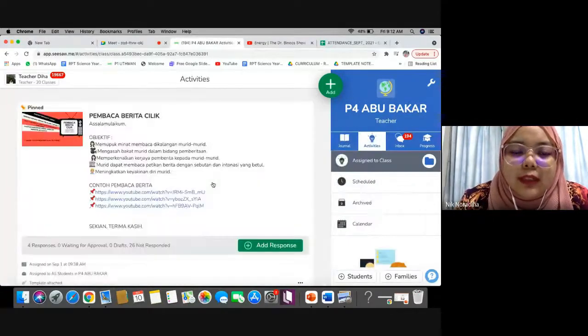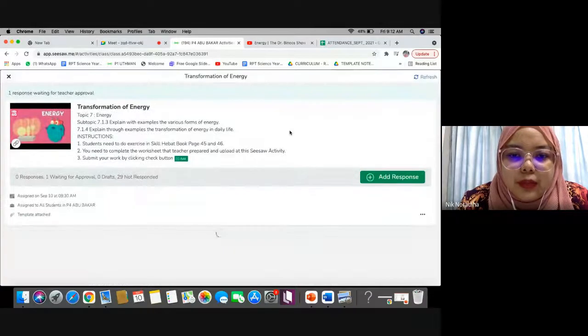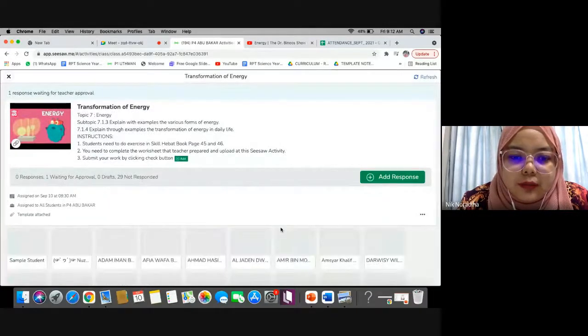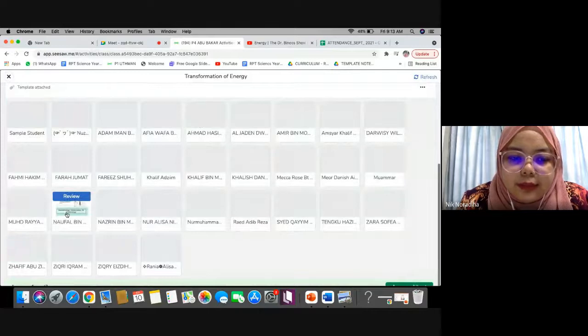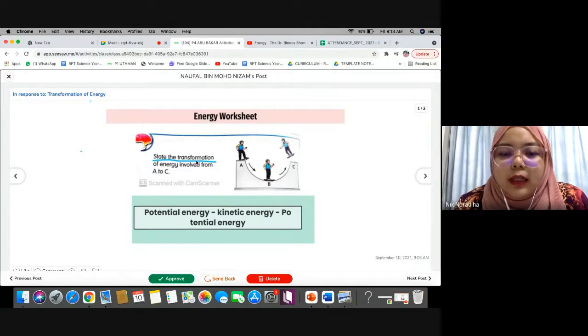After this, we will do our Skill Hebat first. One response, waiting for teacher's approval. Nafa already sent. Let's see. State the transformation of energy involved. Good job, Nafa, for underlining the important keyword in the question.